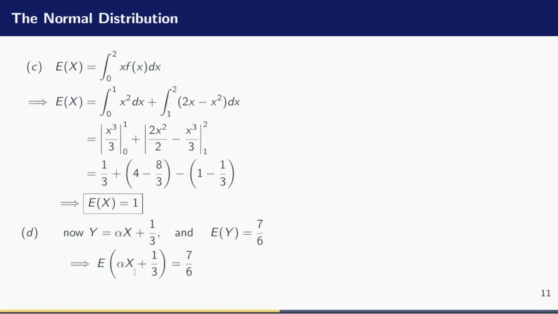which is equal to 7 divided by 6. From the property of expectation, the expectation of a constant times x is the constant times that expectation, and the expectation of a constant is just equal to that constant. So I'm going to have alpha times the expectation of x plus 1/3. I can send 1/3 the other way, and I have alpha times the expectation of x is equal to 7 over 6 minus 1/3. The expectation of x was equal to 1, so alpha times 1 will just be alpha.